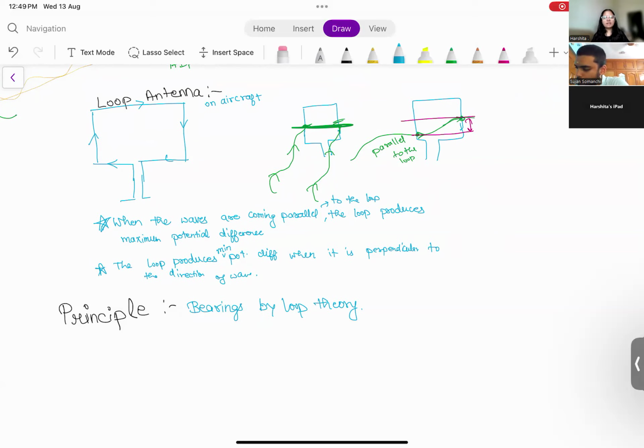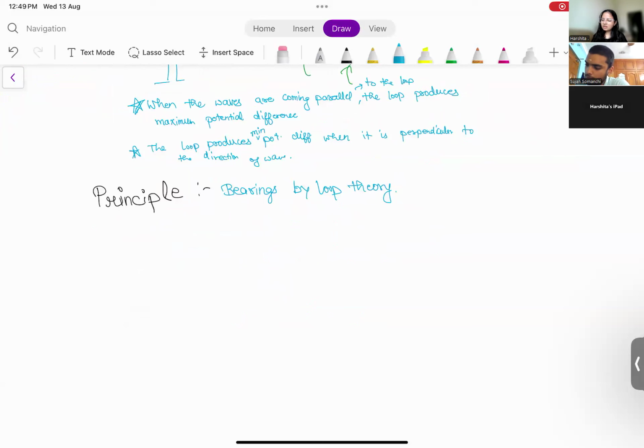So it will give the bearings with the help of loop theory. Now, this ADF generally gives the direction towards the station. ADF will always point towards the station.